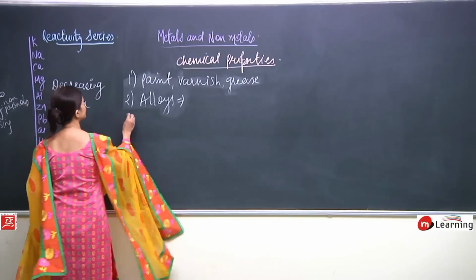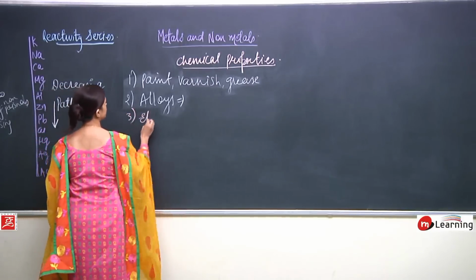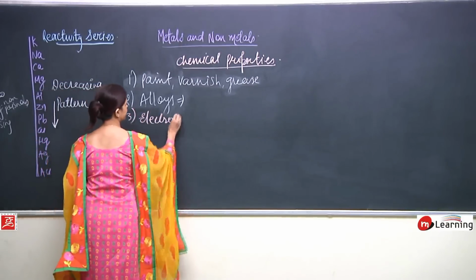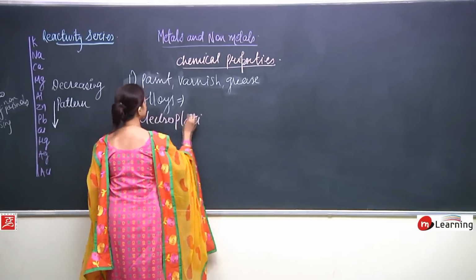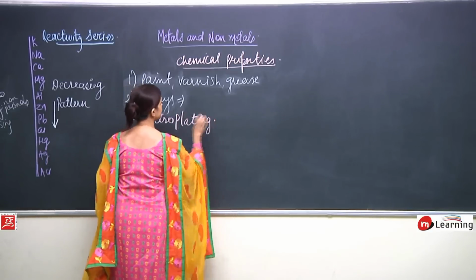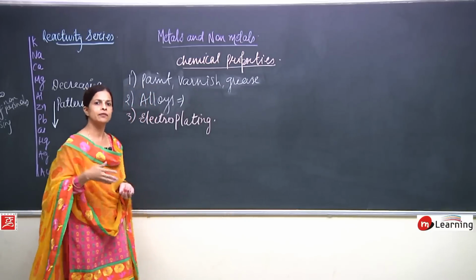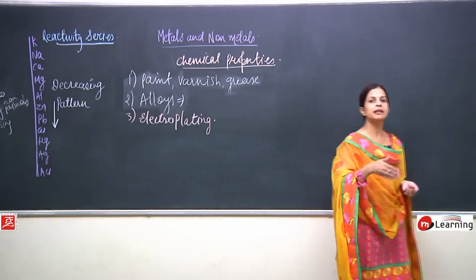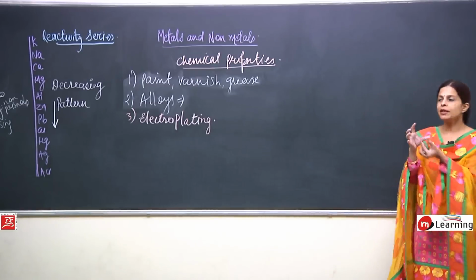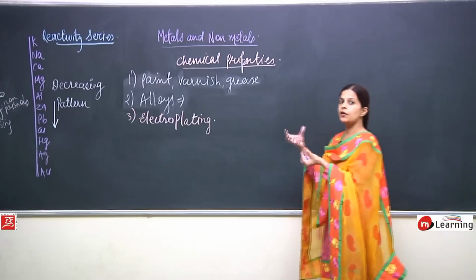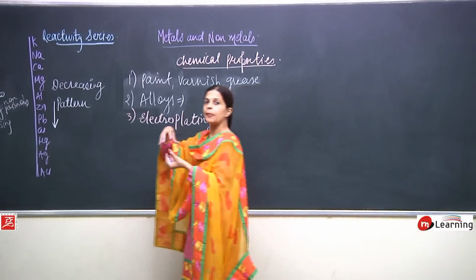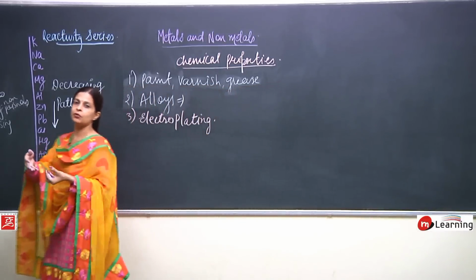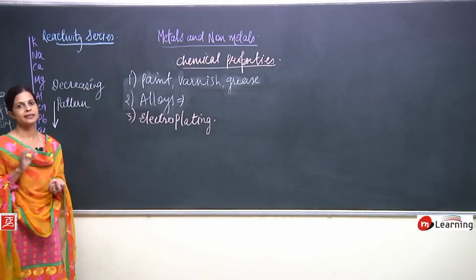Now we will be discussing electroplating. What is the meaning of electroplating? As we have understood before, when one metal is getting eroded, if it is covered by another metal which is less reactive, then the metal will be saved.